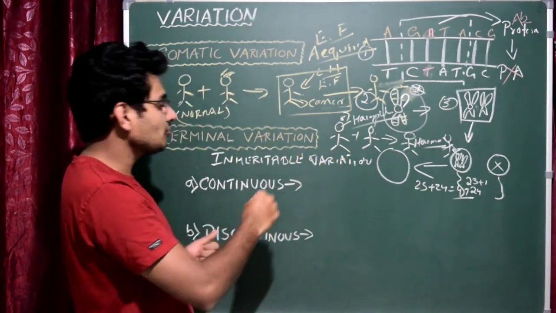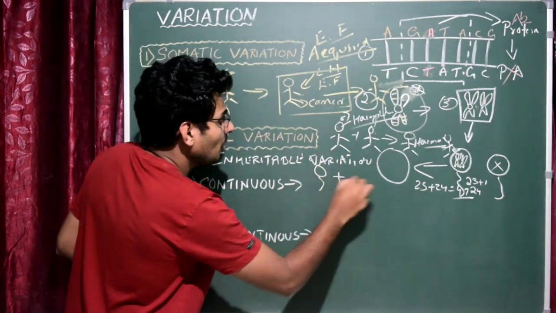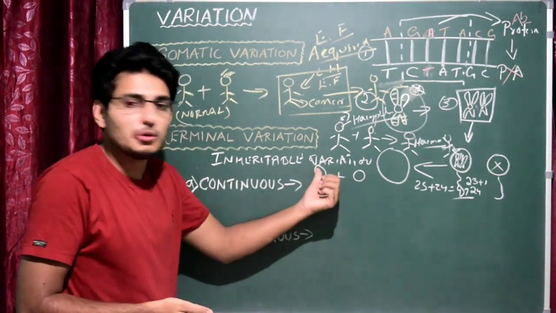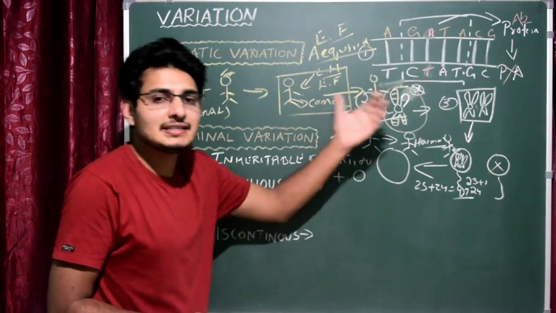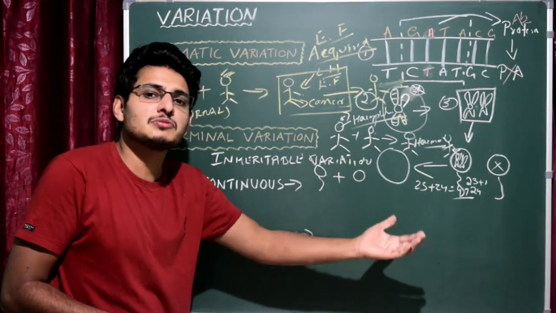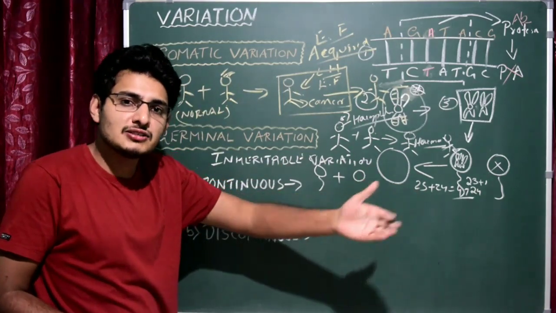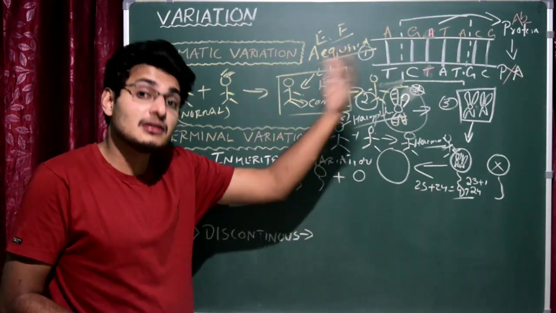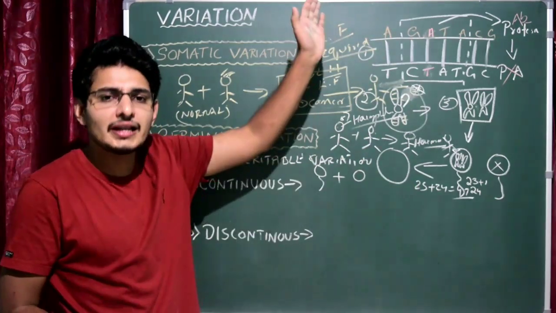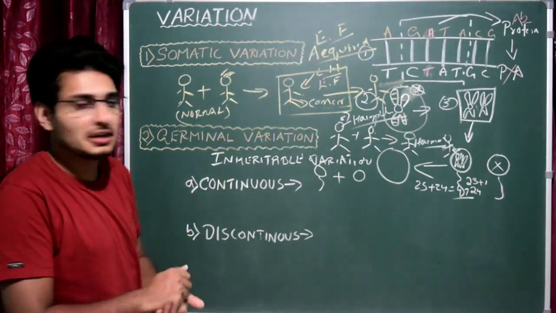It's mainly because of the sperm or the ovum, the germ cells, obviously because of the mutation within the germ cell, and that is transferred to the offspring. The offspring also produces germ cells, and because of fertilization it will transfer to the third generation, fourth generation, fifth generation, it will go on like that. That is called germinal variation.